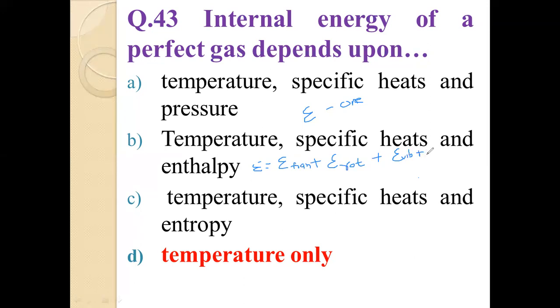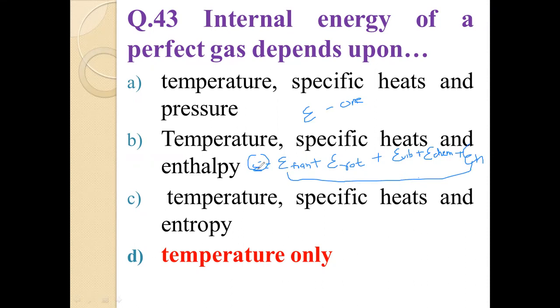Which other type of energy do we consider? Chemical energy is also considered here, plus epsilon nuclear. So epsilon is the summation of all types of energy, and it represents the energy of one molecule, friend.